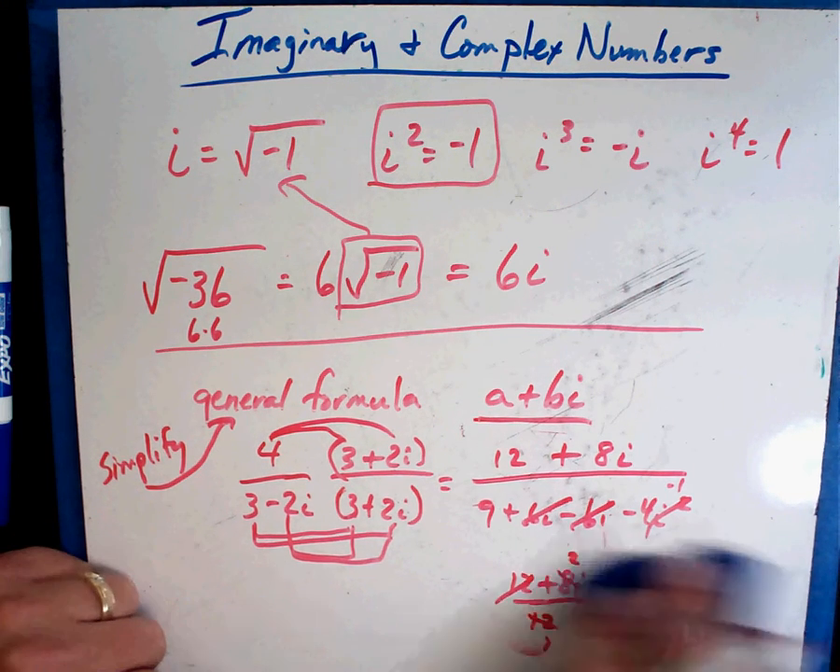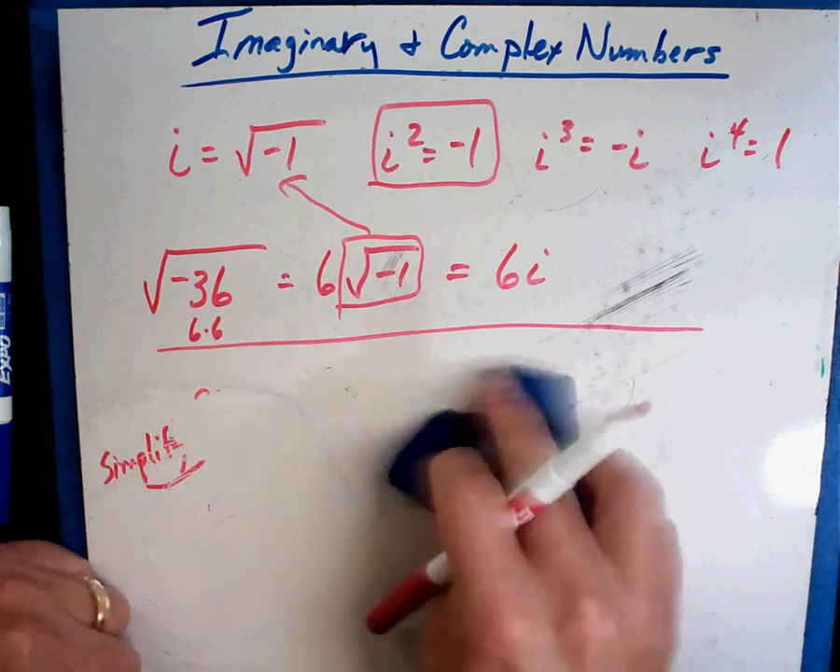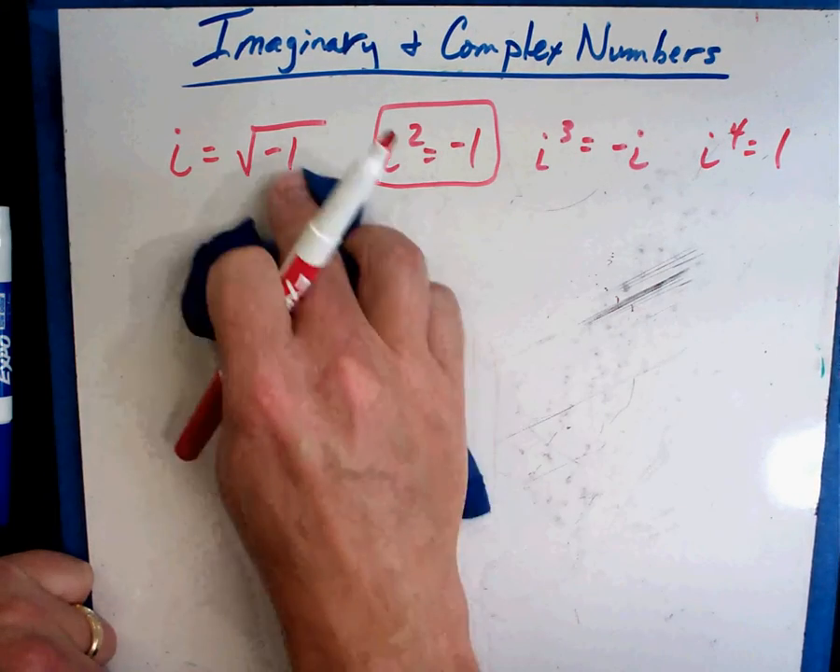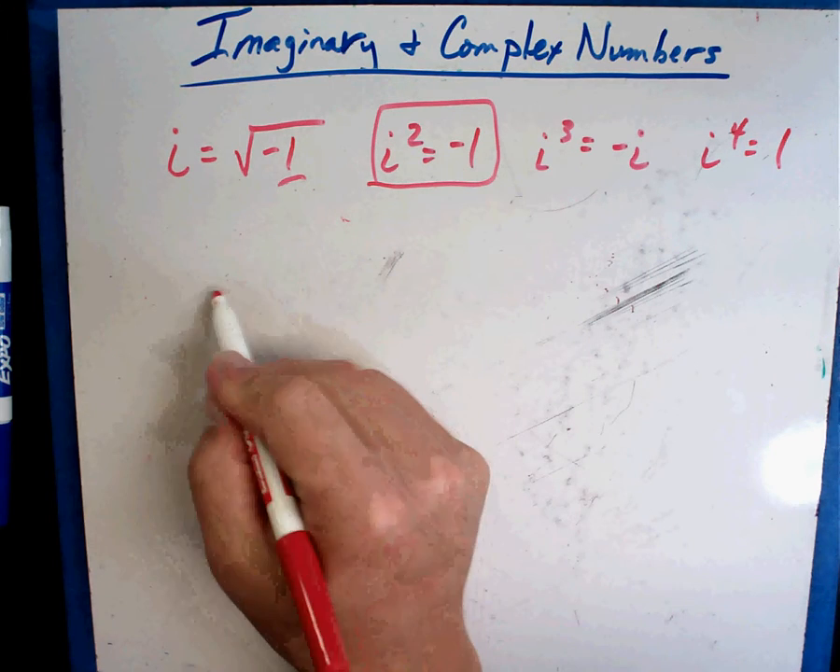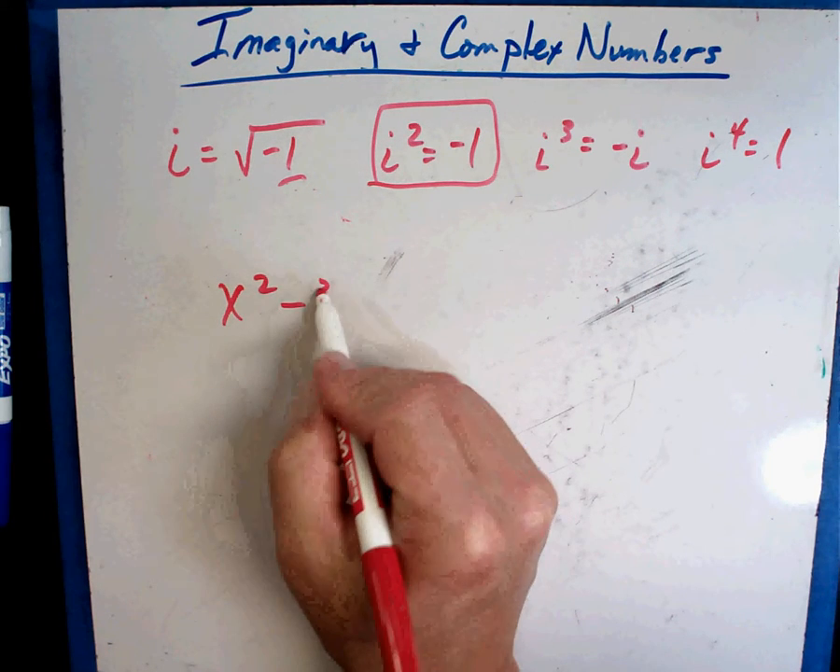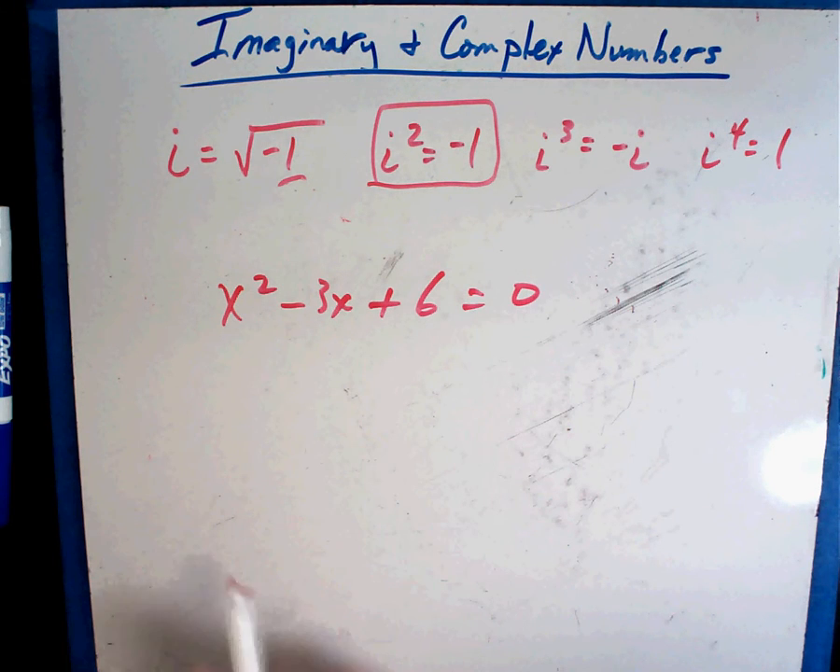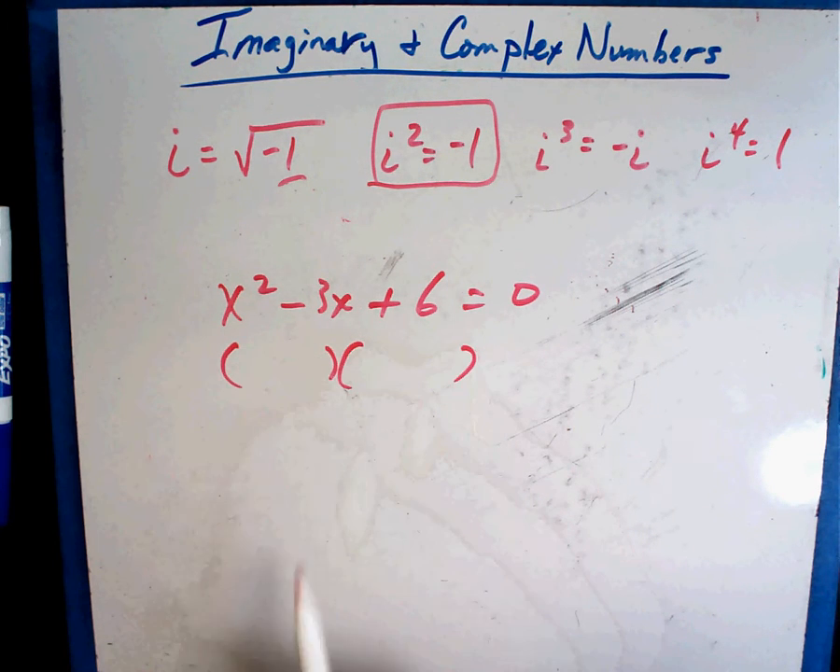Okay? So let's look at another one real quick. Imaginary numbers also sometimes show up when you have to use the quadratic equation. Okay? And so here's an example. x squared minus 3x plus 6 equals 0. If you tried to factor that, I tried doing that before the video, this one won't factor.